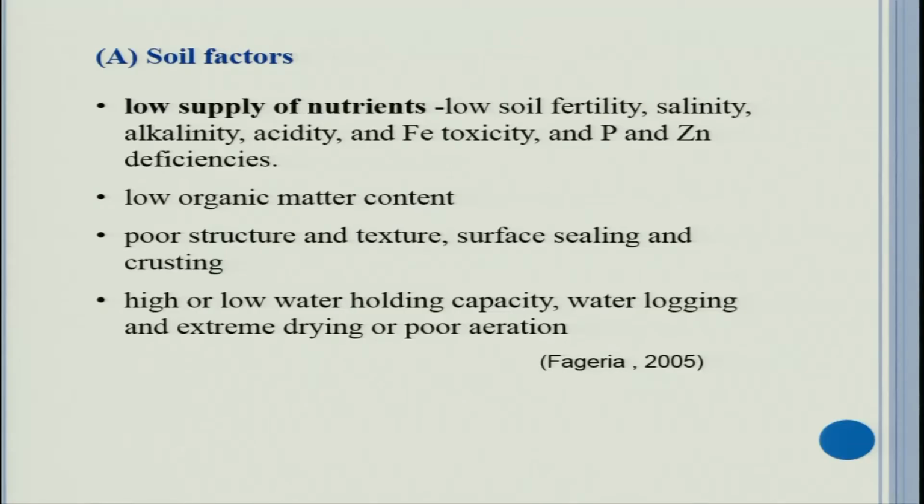Low organic matter content. Organic matter has a very significant role, particularly in improving the physical properties, chemical properties and biological properties of the soil. By improving all these properties, soil organic matter can increase the nutrient use efficiency. I give you one example: suppose under one condition your soil contains a good level of organic matter. In another condition, organic matter